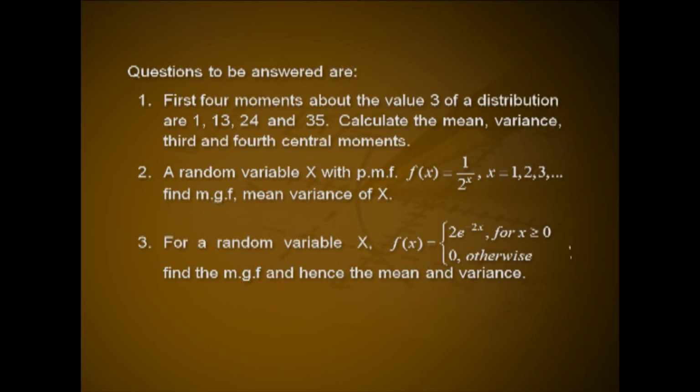For a random variable X, f(x) = 2e^{-2x} for x >= 0 and f(x) = 0 otherwise. Find the moment generating function and hence the mean and variance. For a random variable X, show that M_{(X-a)/h}(t) = e^{-at/h} MX(t/h).